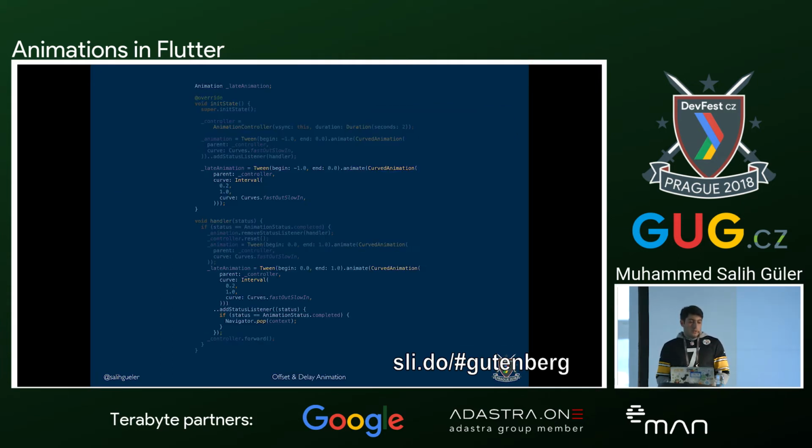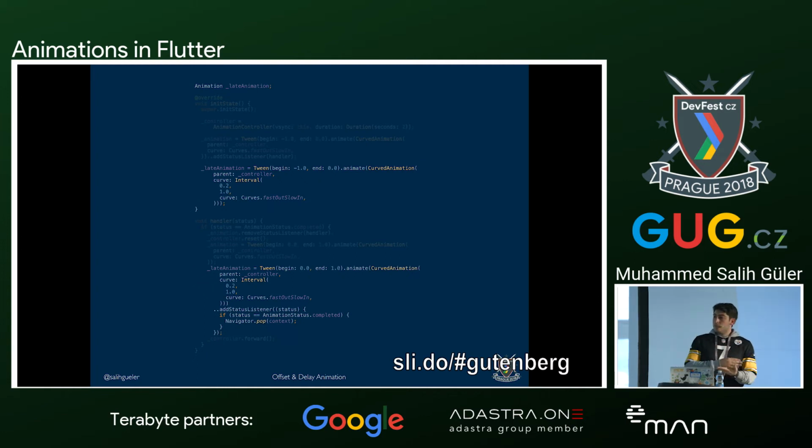What we are going to do here is add a new animation called late animation. And this will have only one difference from the previous one, and this difference is called interval. For intervals, animations are starting from 0 to 1 point. And for making latency, for starting from a certain point, you can change the percentage of it according to your needs.